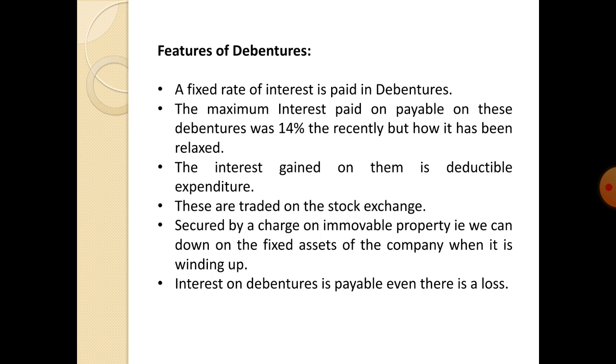They pay by selling their immovable properties like buildings or lands, etc. So by this point we can analyze that one who invests in debentures has no risk at all. That is one of the main features of debentures.